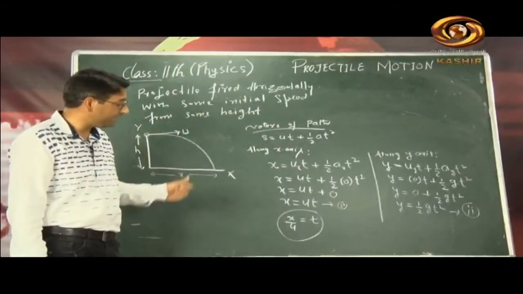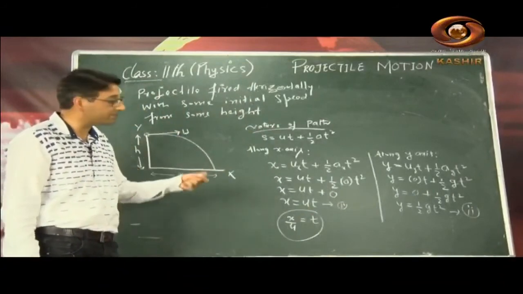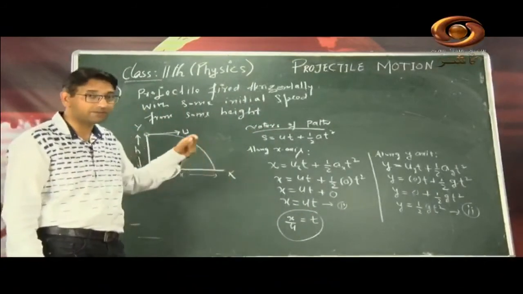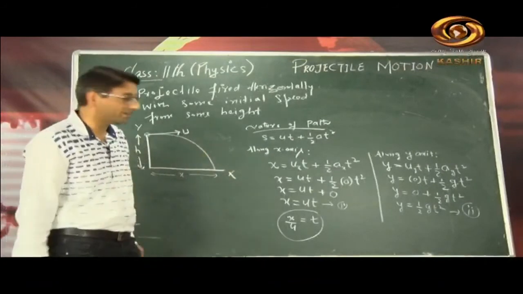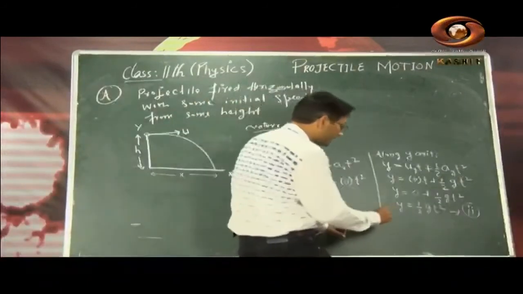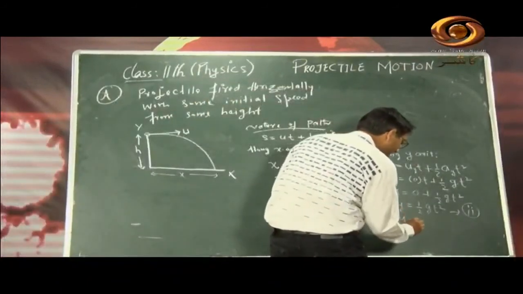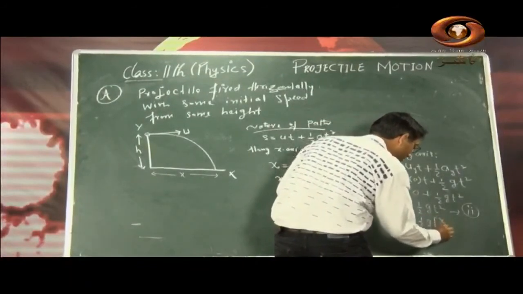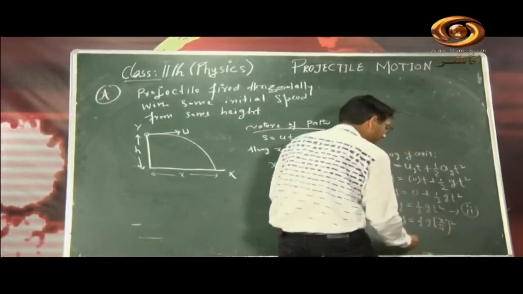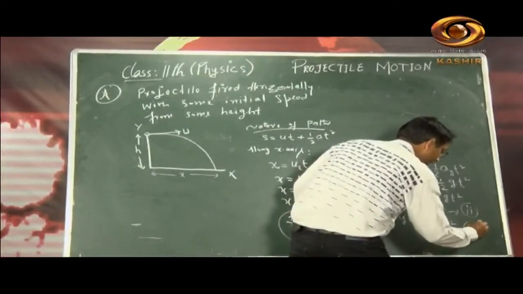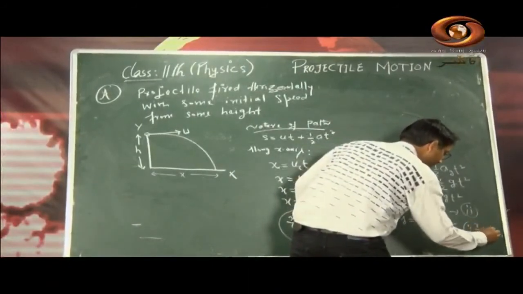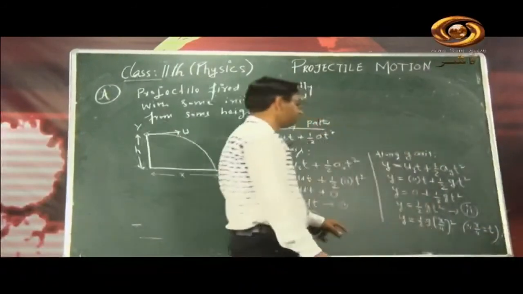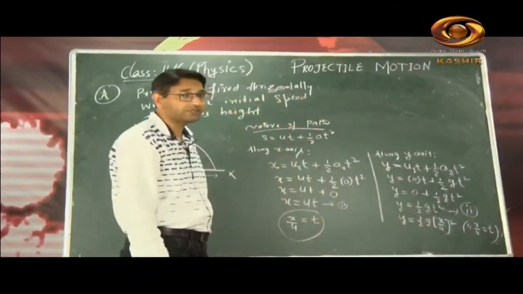Let's substitute this t in equation number 2, and then we will be able to find the relationship between the two position coordinates y and x. So y is equal to half of g, and here it is x by u whole square, because we have substituted x by u is equal to t from equation first.